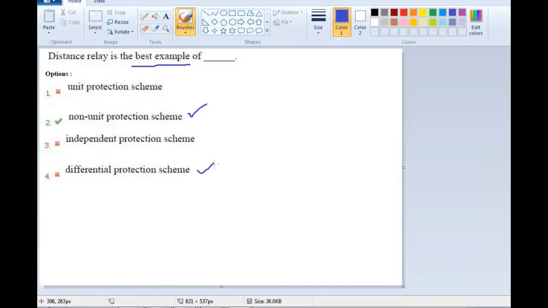So it is confined to a particular unit or equipment. That's why it is also called a unit protection scheme. Differential protection is confined to the protection of a particular unit, so distance relay is the best example of a non-unit protection scheme.